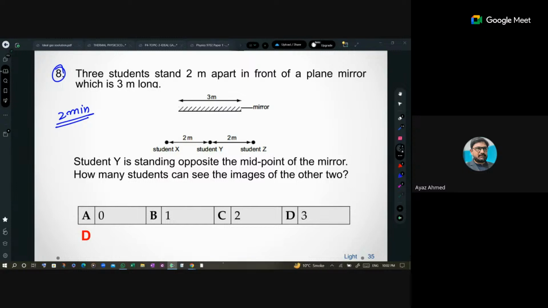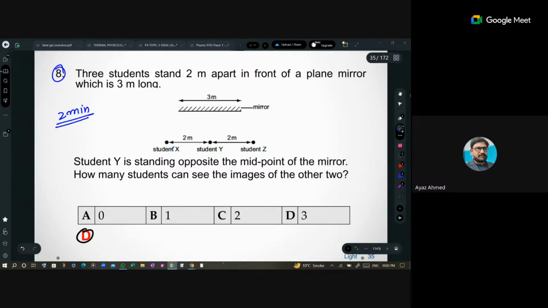Of course, the option is in front of you, but you have to tell me how. We take the image and draw a line. How exactly? How many people can see that?